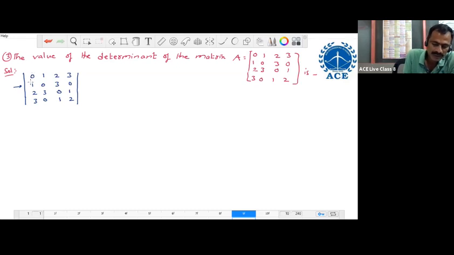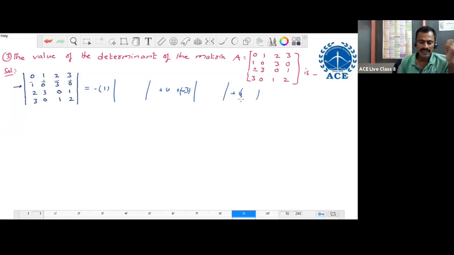So plus, minus, plus only. Now this is equal to... here only 2 elements are zeros, 2 elements are non-zeros only. So expansion of a fourth order determinant is just 2 third order determinants only: minus 1 into third order determinant plus 0 plus 3 into third order determinant. Its sign is minus, plus, 0 into something only.